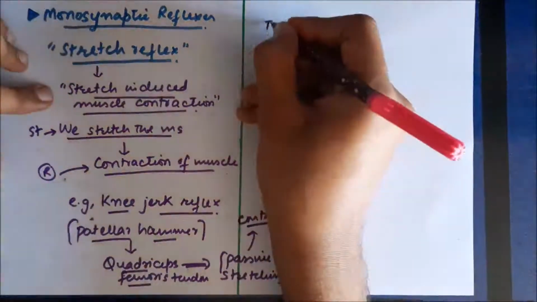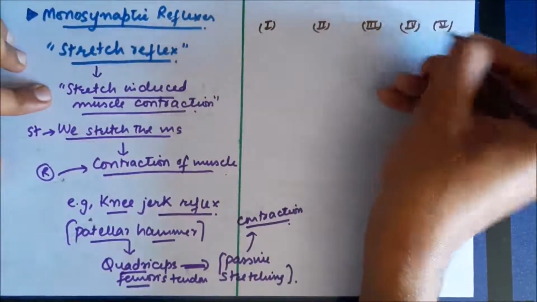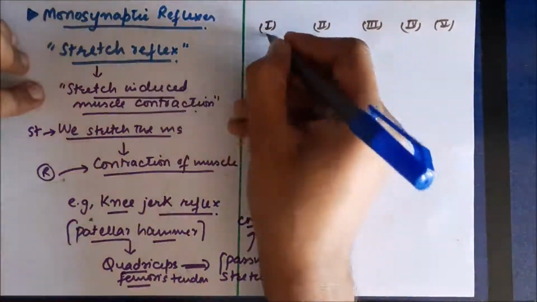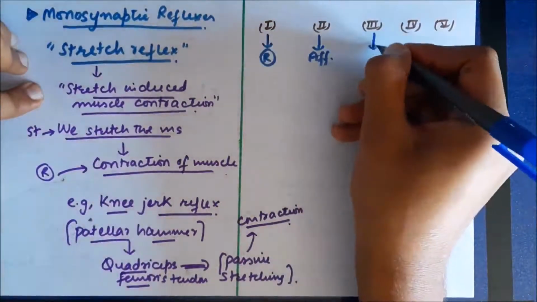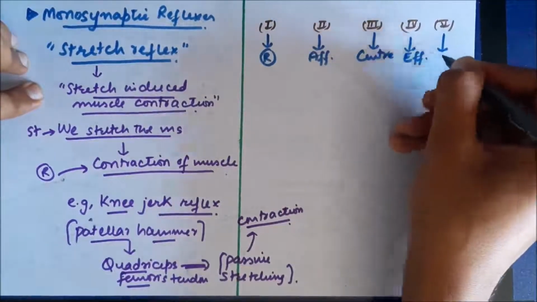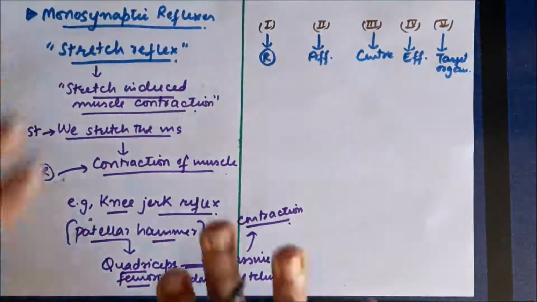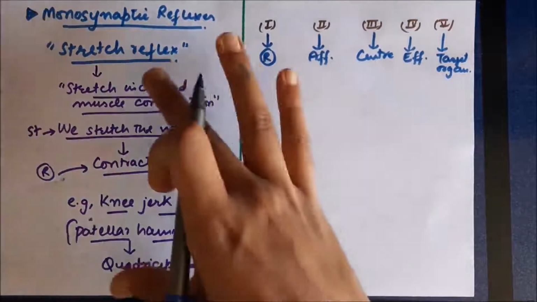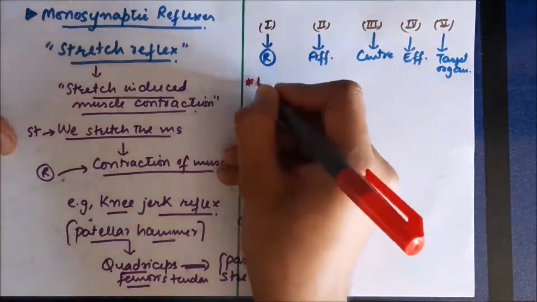Now, if we talk about the stretch reflex in terms of the 5 components of the reflex arc, the first component is the receptor, second is the afferent, third is the center, fourth is the efferent, and fifth is the target organ or the muscle. In this case, the receptor is going to sense the stretch. It is going to sense the change in length of the muscle.